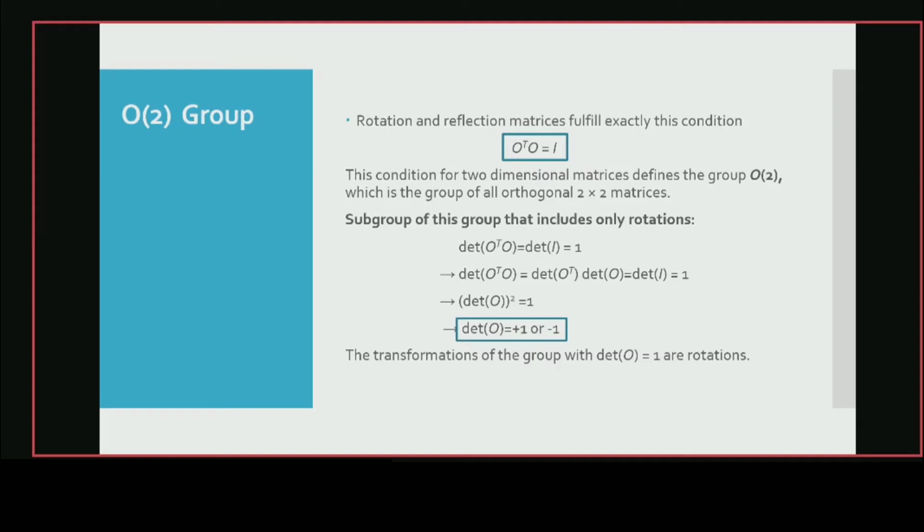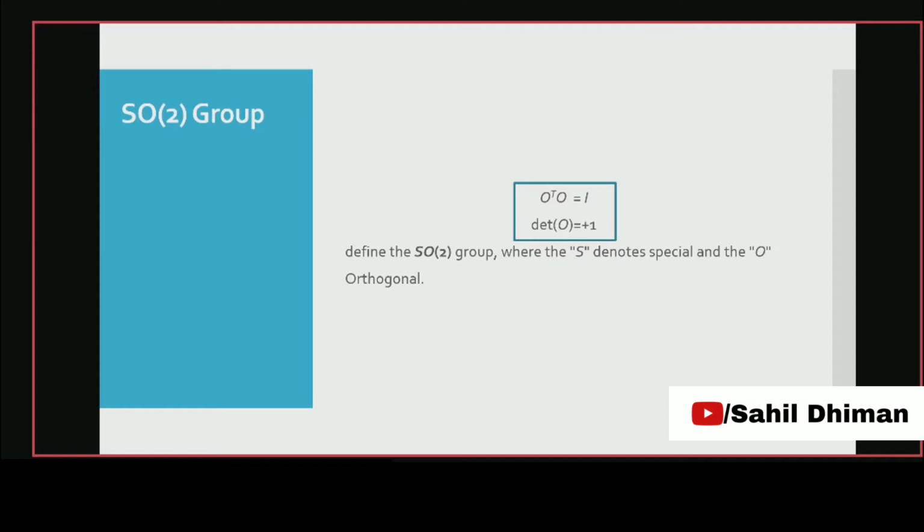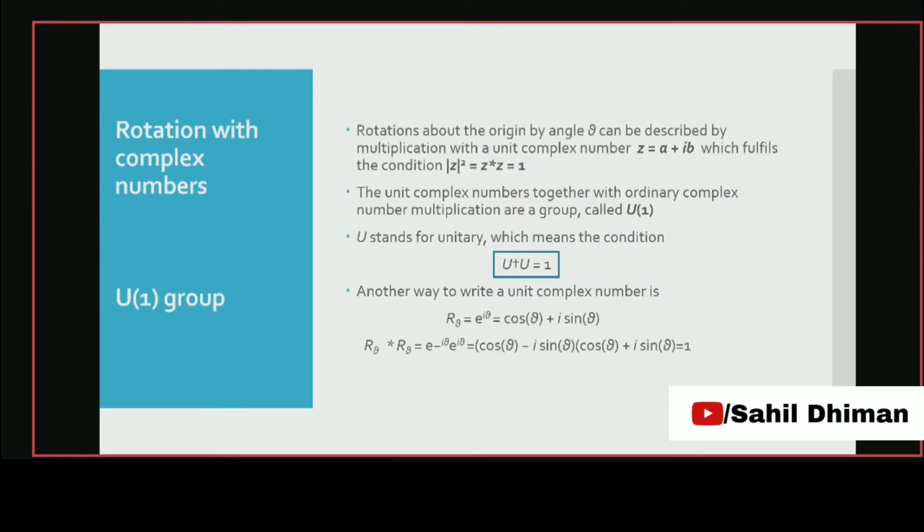another property, that is the determinant of the transformation must be +1. So this +1 will represent only rotations. So this will form the SO2 group. When we apply both these conditions, this will form SO2. Now we know what the SO2 group is.